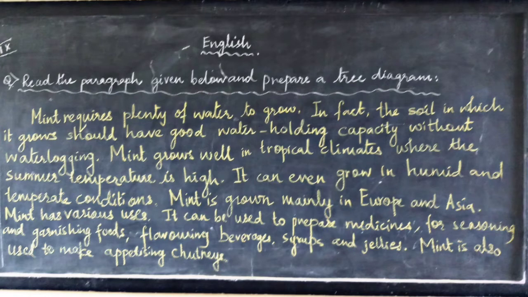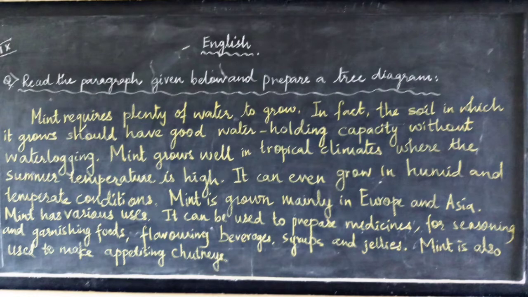I have finished reading the paragraph for you and you have understood the paragraph. It's a very easy one. It's about mint. Mint, as you know, in Hindi is called pudina, that we all see in the vegetable market. Also, you can grow it at home. It is very good for us, and the uses are given in that paragraph, that it is useful for making various dishes, for preparing medicine, for seasoning and garnishing food.